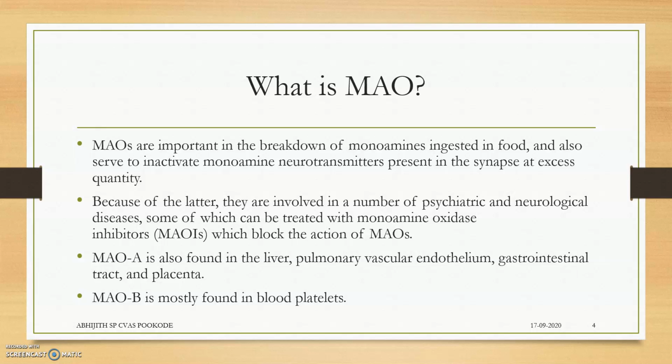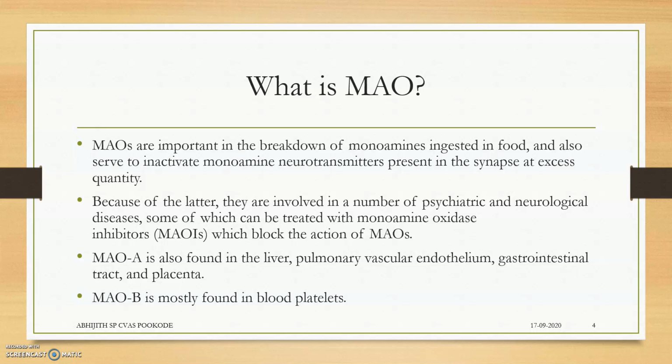That is, if at all more amount of MAO is produced, they will be catabolizing more amount of neurotransmitters at the synapse. So there will be very less amount of neurotransmitters which can produce action on the postsynaptic neuron. Whenever dopamine and serotonin are very less at the synapse, there will be many psychiatric and neurological manifestations.